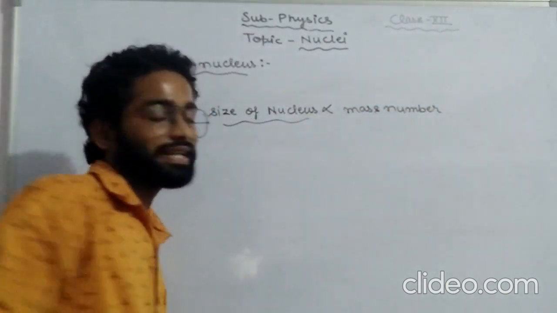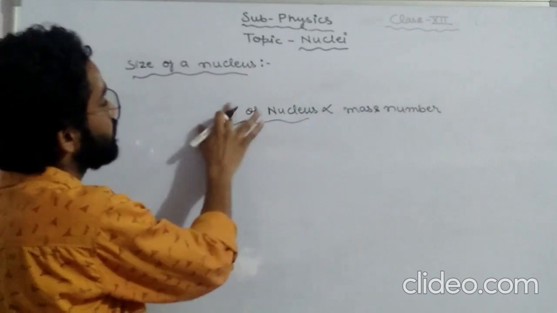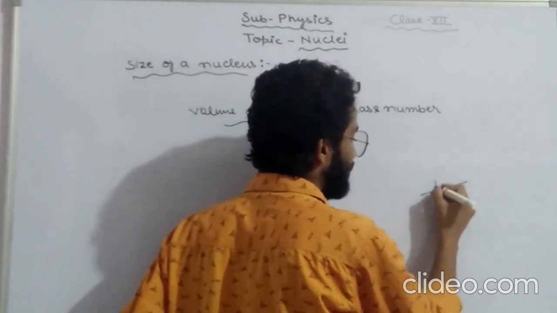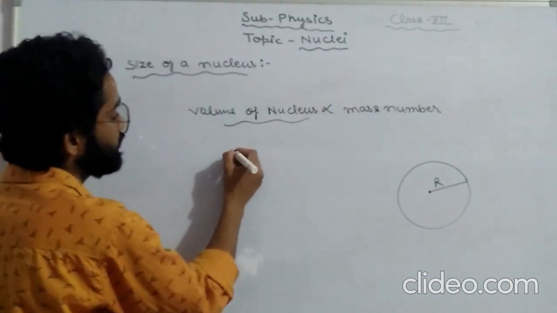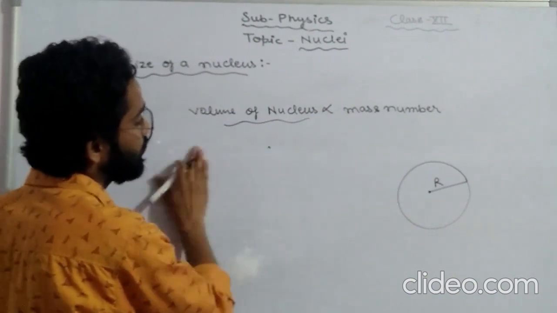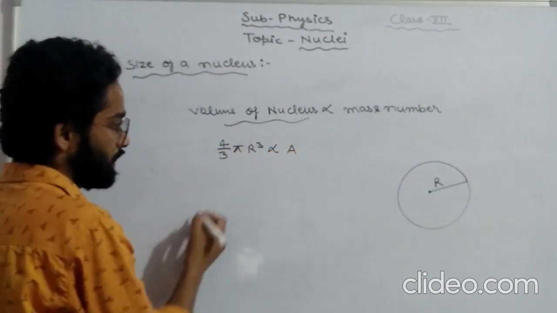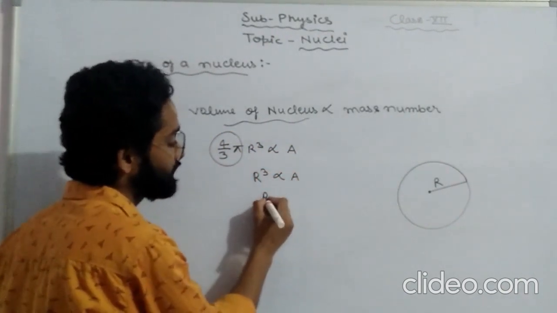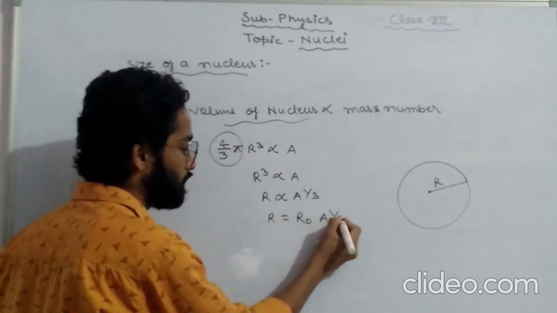If we are taking the nucleus as a sphere, then the volume of the nucleus, with radius capital R, is 4 by 3 pi R cube, which is directly proportional to A. Since 4 by 3 pi is a constant value, R cube is directly proportional to A. So R is directly proportional to A to the power 1 by 3, that is R equals R naught A to the power 1 by 3.